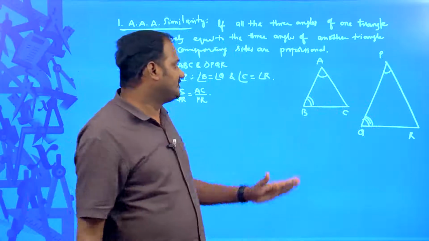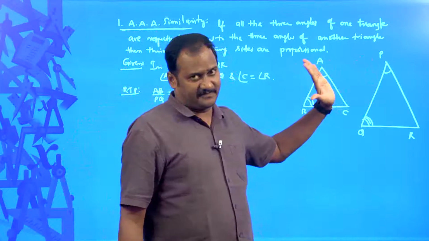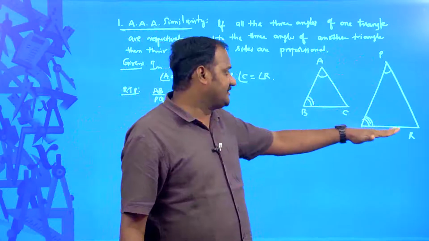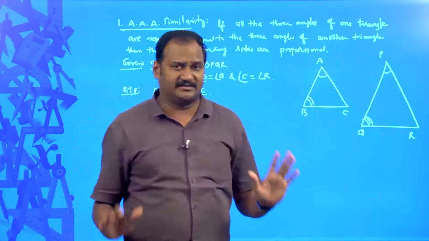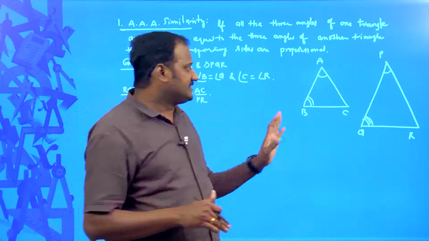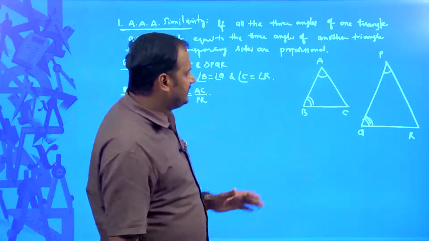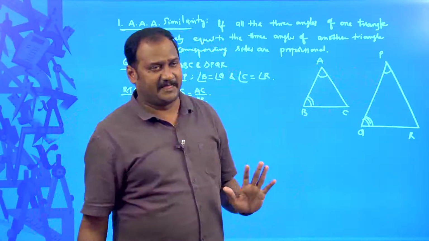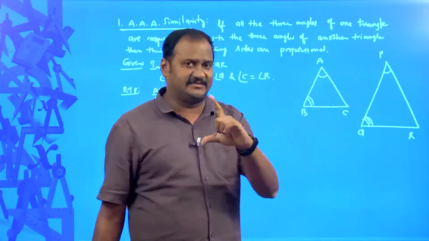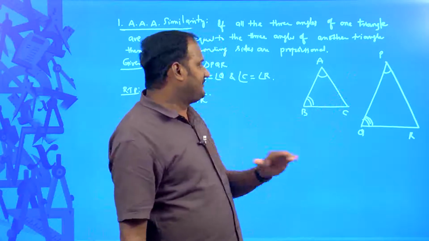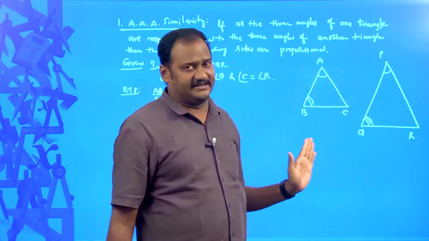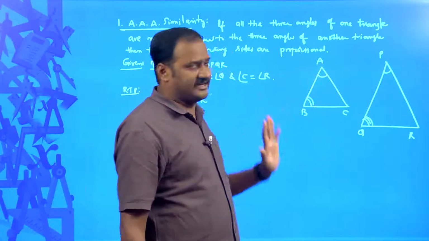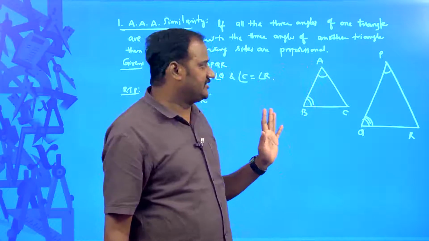With different sides means what? AB is different from PQ. The lengths of the sides must be different, and BC is different from QR and AC different from PR. Like that we can draw them. Suppose according to my calculation, PQ and AB are not the same in size. If both are not the same in length, then definitely one side must be bigger than the other side. Without loss of generality, I am taking PQ is more than AB. The side length PQ is more than AB.